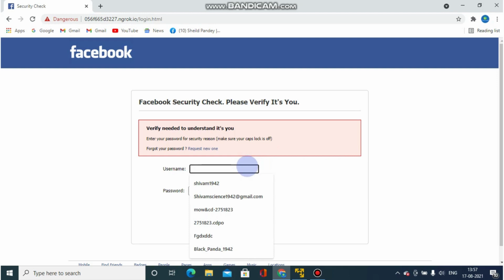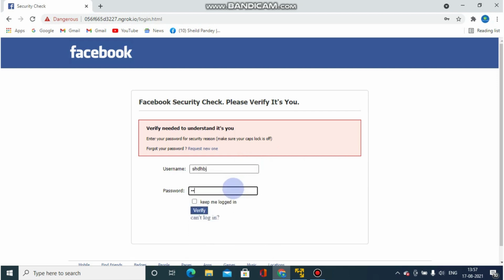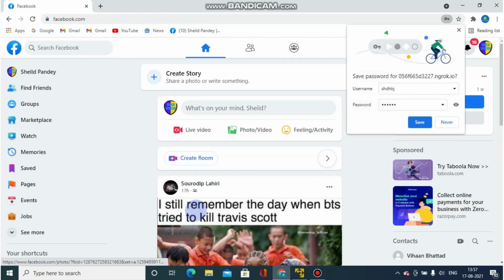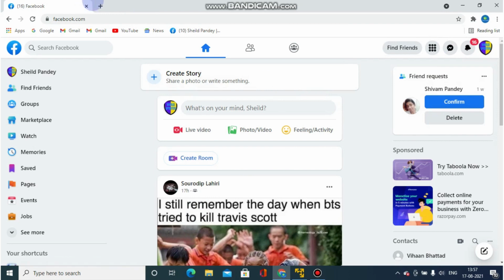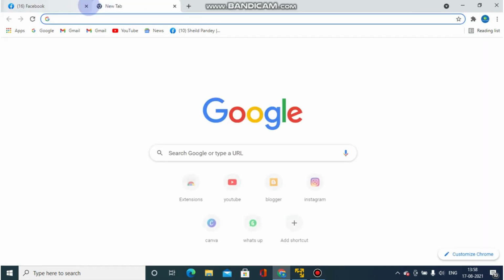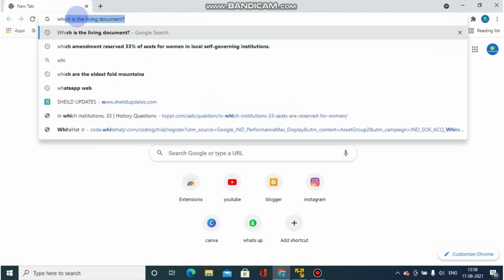Now here I will put any random username, a random password, and I will click check here and I will click on verify. So it will directly redirect me to my Facebook account only. As you can see, I have entered a fake username and password, but still I am redirected to my Facebook account only. So what hackers are doing basically, I will show you on a whiteboard.